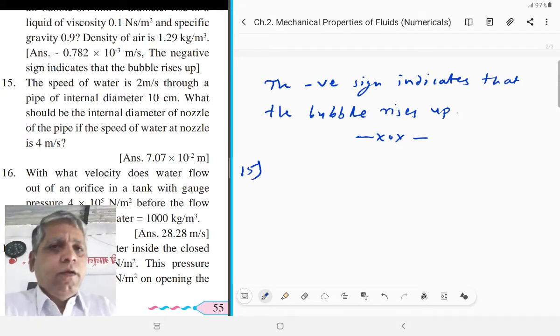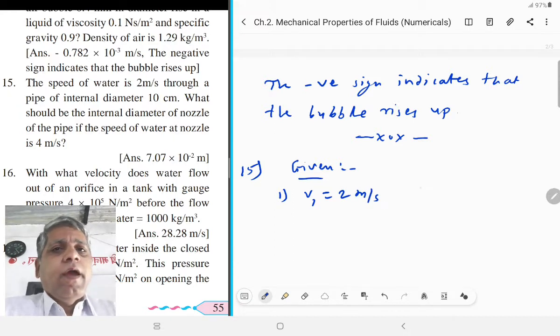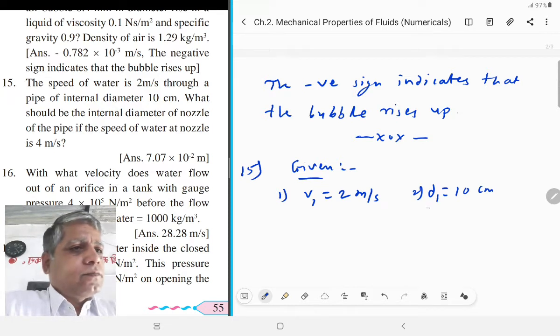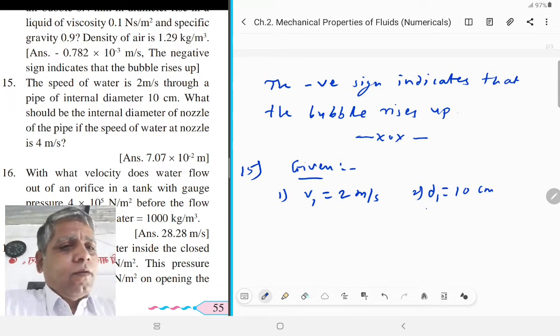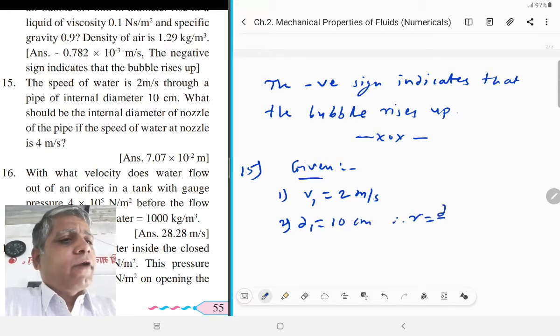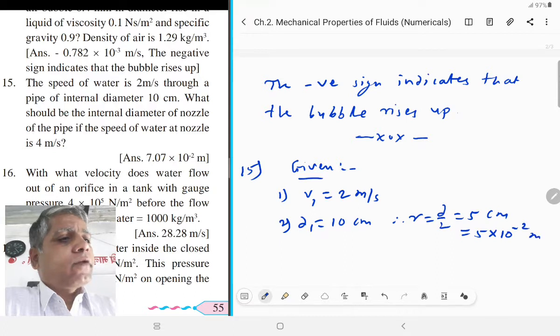Here the given points are the velocity v1 is equal to 2 meter per second and internal diameter d1 is equal to 10 centimeter, and therefore radius r is equal to d by 2, that is equal to 5 centimeter, that is equal to 5 into 10 raised to minus 2 meter.